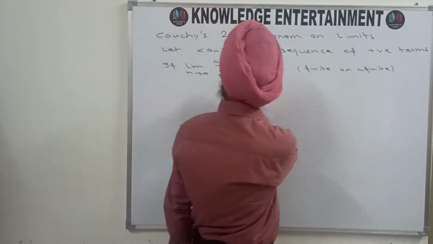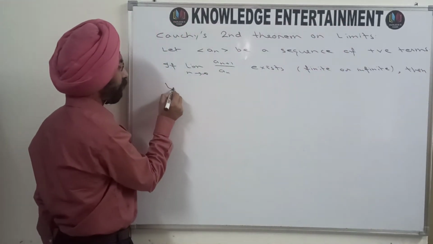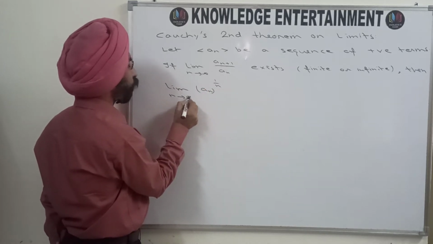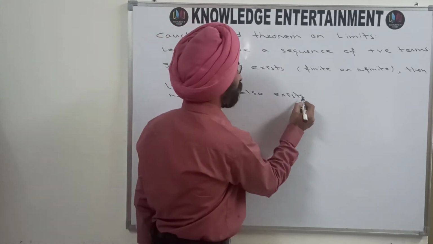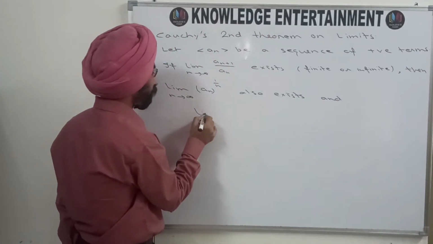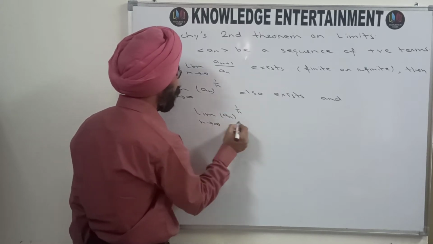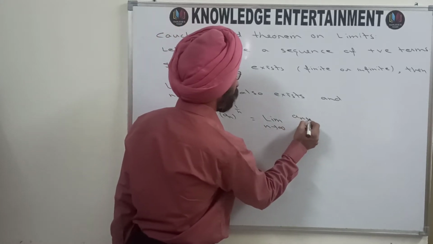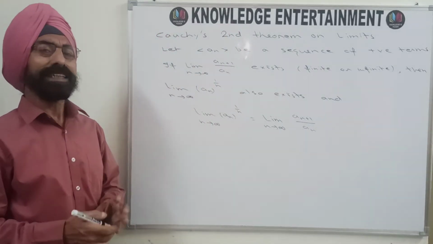In both the cases, if this limit exists, then the limit of an raised to the power 1 by n as n approaches infinity also exists, and not only exists, but it equals the limit as n approaches infinity of an plus 1 upon an. So this is the statement of Cauchy's second theorem on limits.